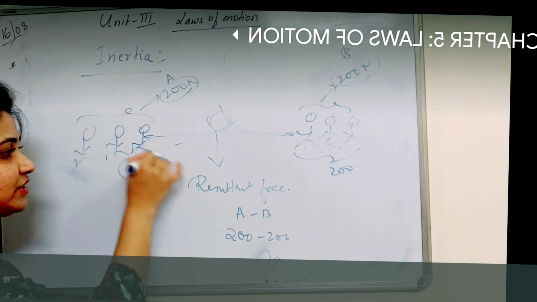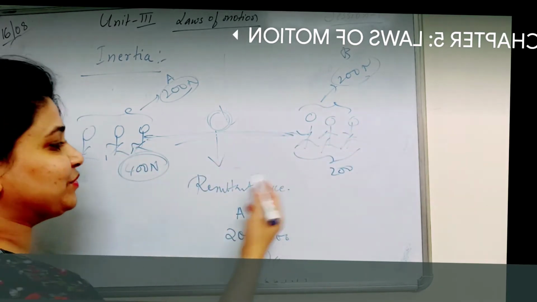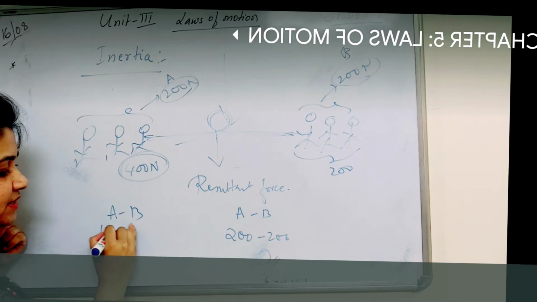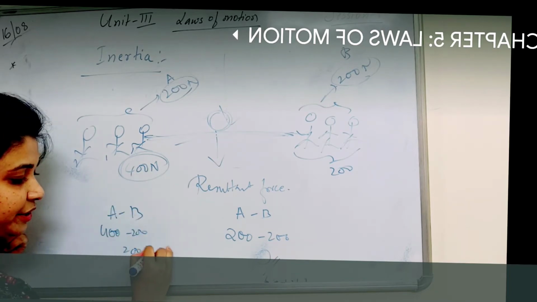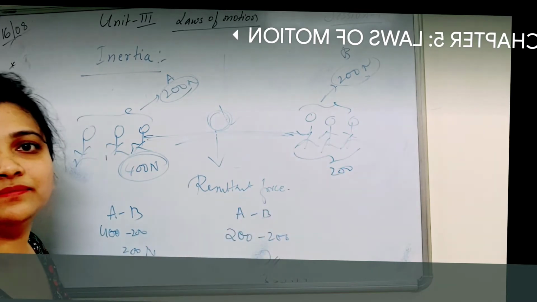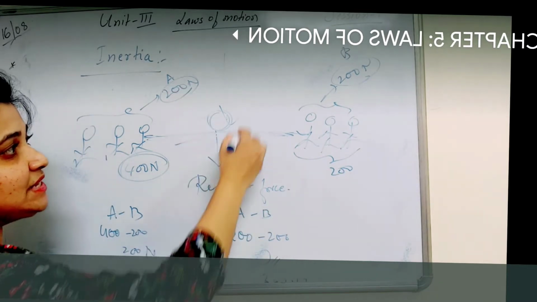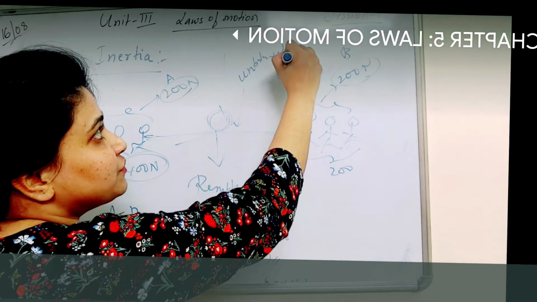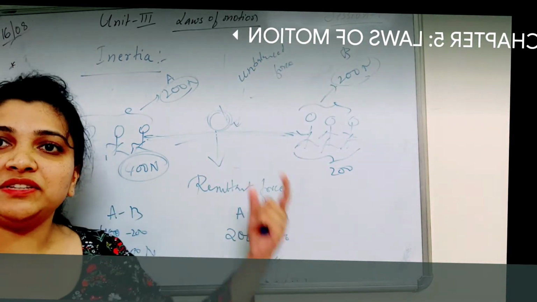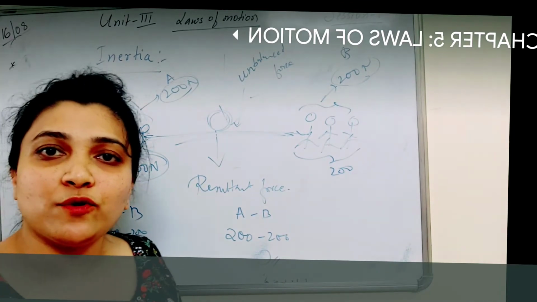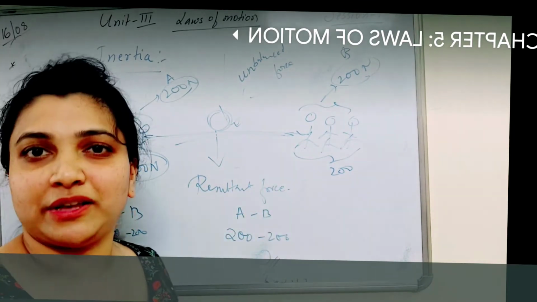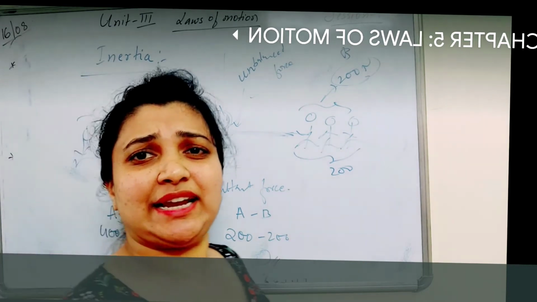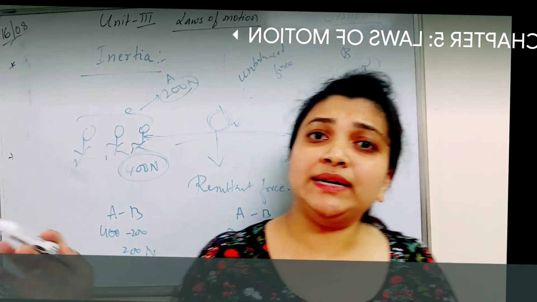Yes, exactly. So these people will pull them. So therefore, by how much will they pull? A minus B. That means 400 minus 200. 200 Newton more force they will pull them. Understood? So this means unbalanced force comes into picture here. Unbalanced force. Okay, that's when we say yes, that there is unbalanced force which is acting in between both of them. Clear?